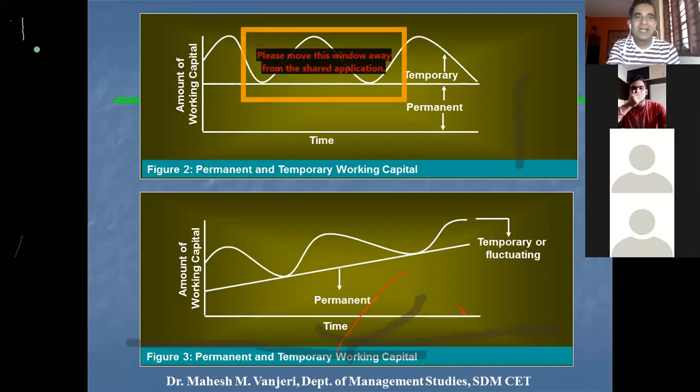Okay, it's okay. Then I'll move on to the next part, that is the determinants of working capital. I'm going to mute you all again.